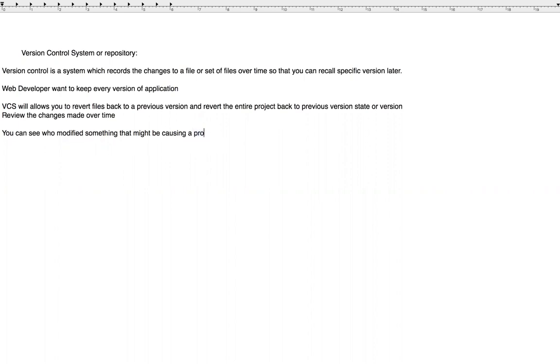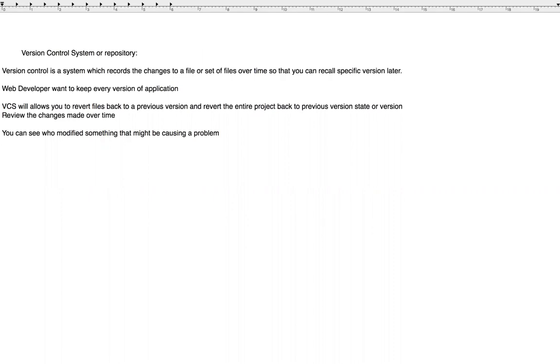Okay, so you can see who modified something which is causing a problem, who introduced that issue and when they introduced the issue. And more and more details you can trace by using this VCS.